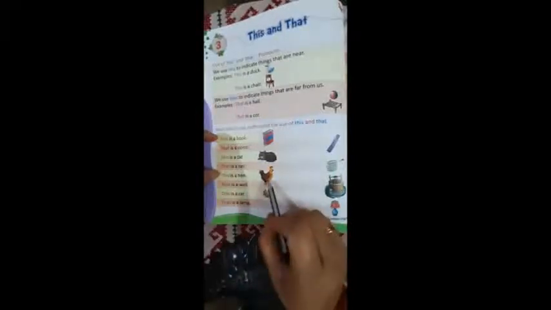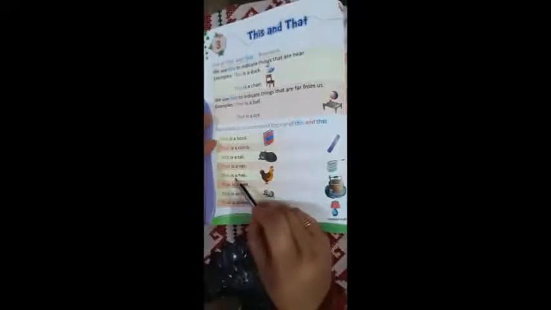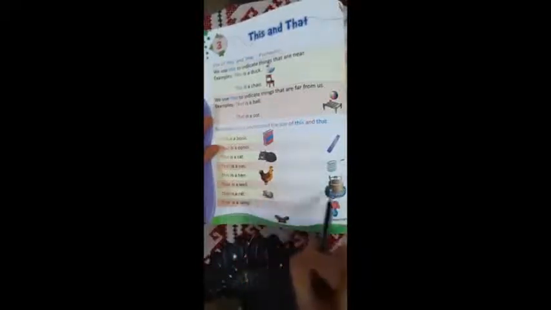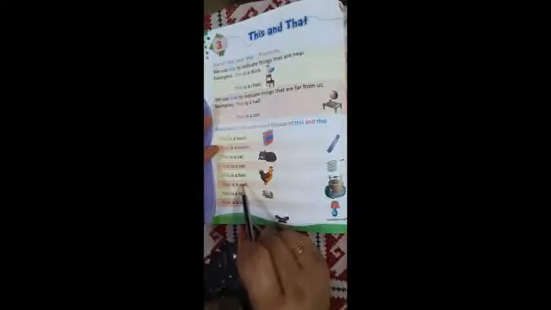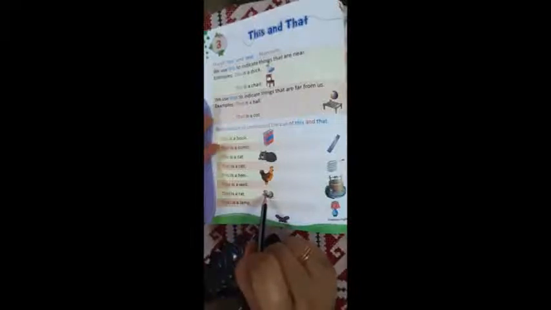Then this is a hen. Hen is near to this sentence. That's why we are using this. Now that is a well. Well means कुआं. So that well is far from this sentence. ठीक है. इस सेंटेंस से जो कुआं है वो बहुत दूर है. So that is a well. Then rat. Rat is near to this sentence. This is a rat. Right? Now that is a lamp. Lamp is far from here. यहाँ से दूर है. So that is a lamp.